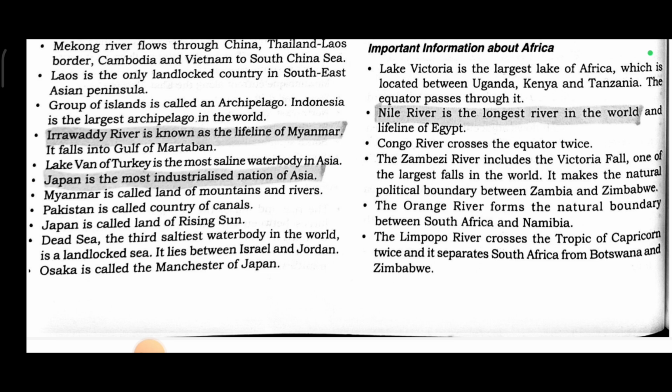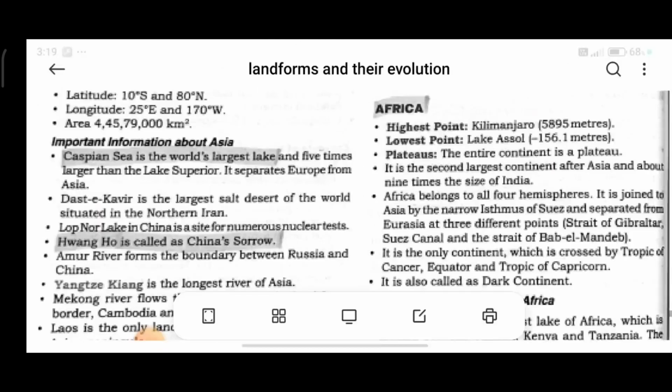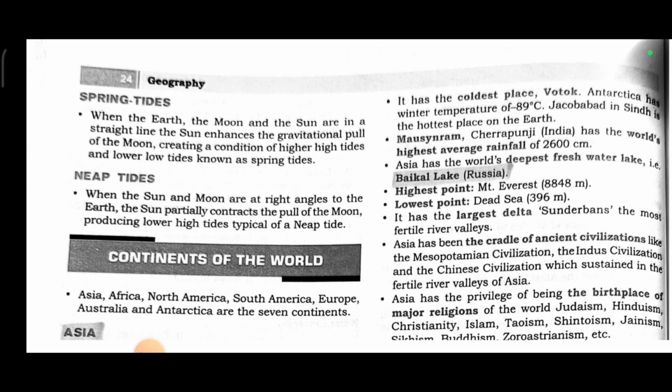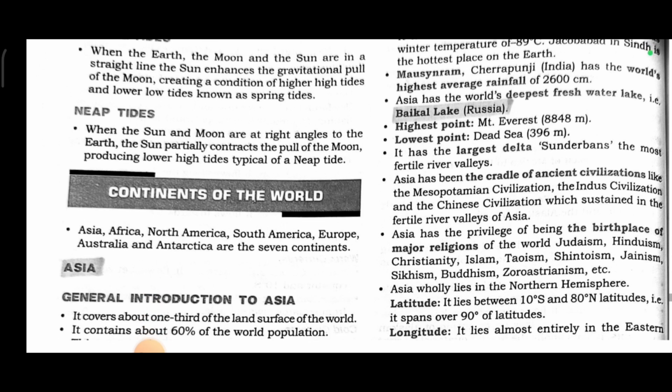The Dead Sea, the third saltiest water body in the world, is a landlocked sea. It lies between Israel and Jordan. Osaka is called the Manchester of Japan. Asia has the coldest place, Verkhoyansk. Antarctica has a winter temperature of minus 89 degrees Celsius. Jacobabad in Sindh is among the hottest places on earth. Mawsynram and Cherrapunji have the world's highest average rainfall of 2,600 meters. Asia has the world's deepest freshwater lake, Lake Baikal in Russia. Highest point, Mount Everest. Lowest point, Dead Sea. It has the largest deltas, Sundarbans, and the most fertile river valleys.